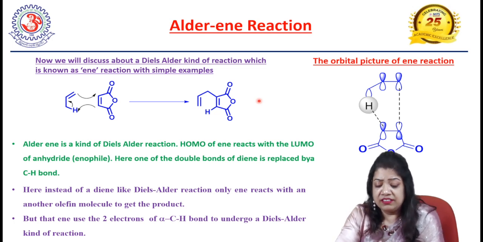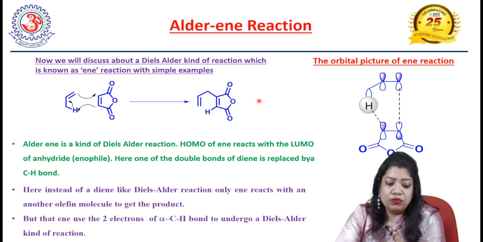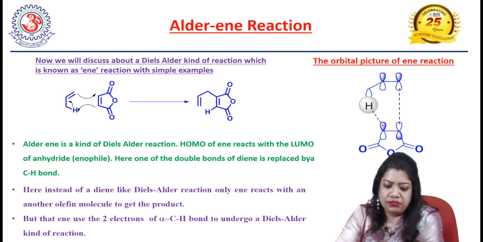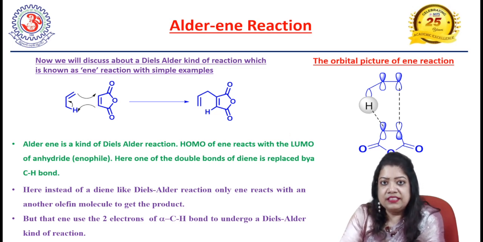And here what is going on? Here the HOMO of this ene is reacting with the LUMO of this enophile to get this product. So this is our classical Alder-ene reaction.